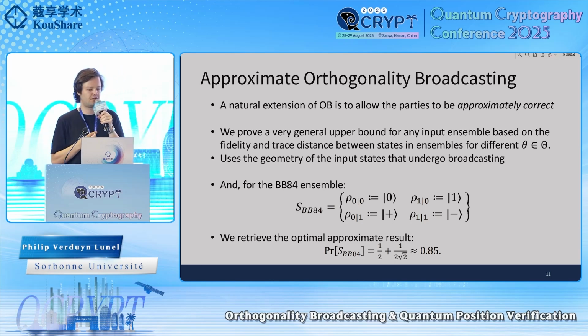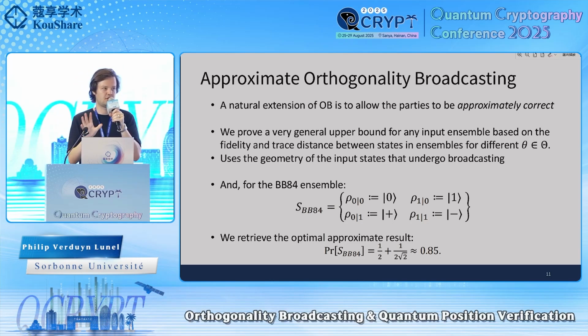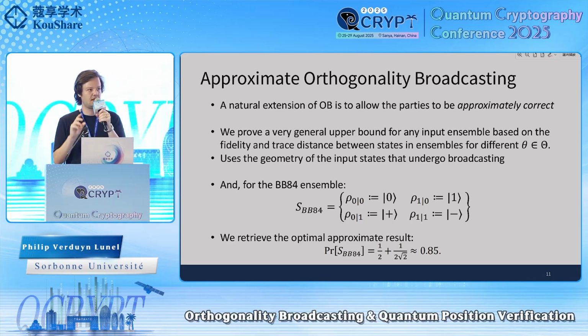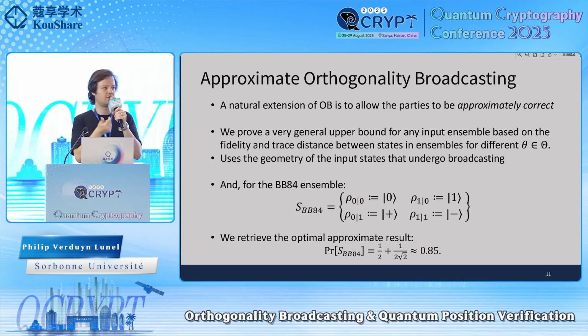So we actually prove a very general upper bound that you can apply to an input ensemble that is based on the fidelity and the trace distance between the states in the different ensembles. And we call it sort of a geometric uncertainty inequality. It uses the overlaps between the states within the Hilbert space of your input ensemble that undergo this broadcasting. And it's nice, so you're not relying on two states or two operators not commuting to measurements or whatever, but it's really about the states, and that makes it new.